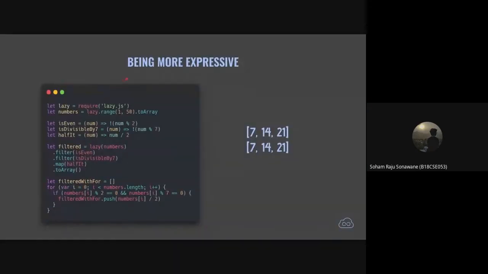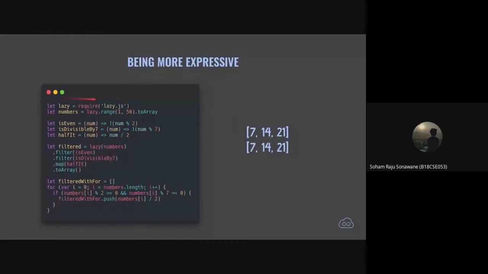So functional programming gives us the power to be more expressive. Now we talked about how our code will be easy to read, easy to understand, easy to debug. Now let's take a look at how.